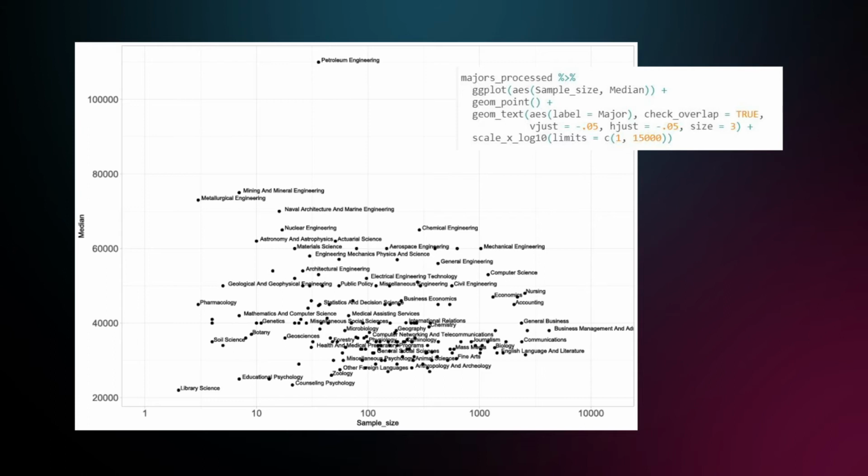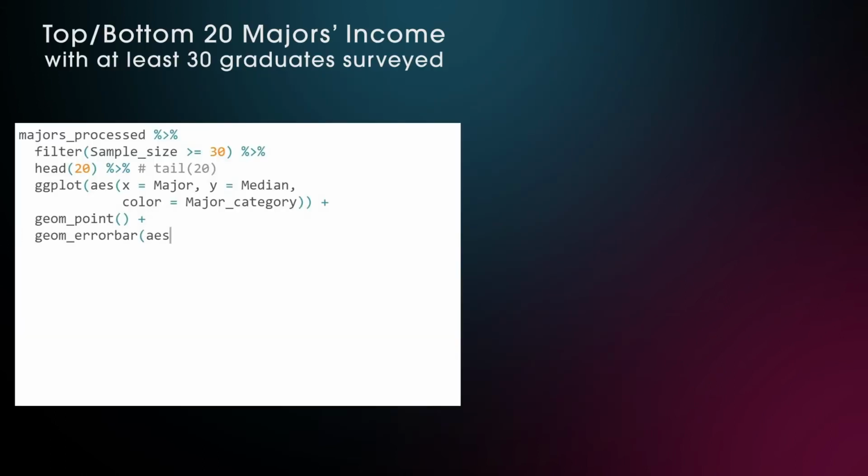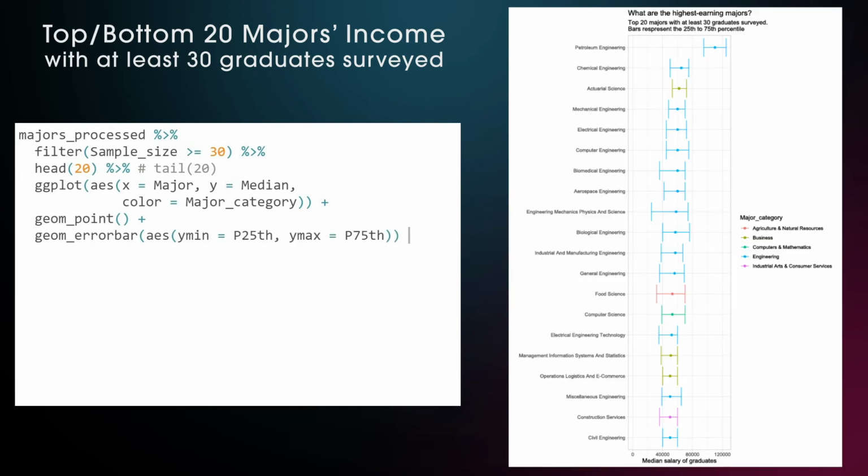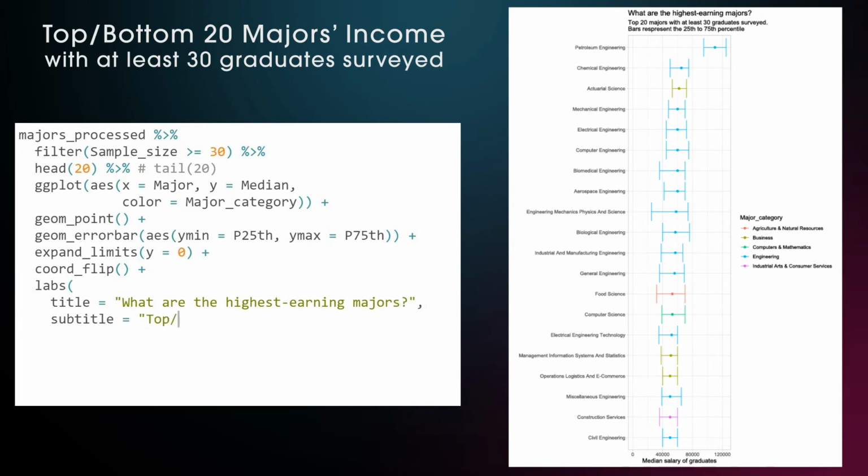With this in mind, we should revisit the previous graphs for the top and bottom 20 majors and redo them based only on majors where at least 30 graduates were surveyed. This graph you already saw, but now we use the process data frame and filter for a sample size of 30 or more. Select the top or bottom majors with the head or tail function and give it a proper title and subtitle within the labs function.